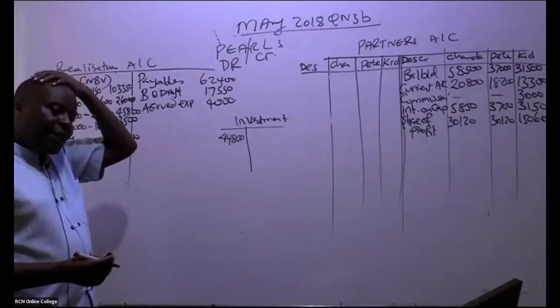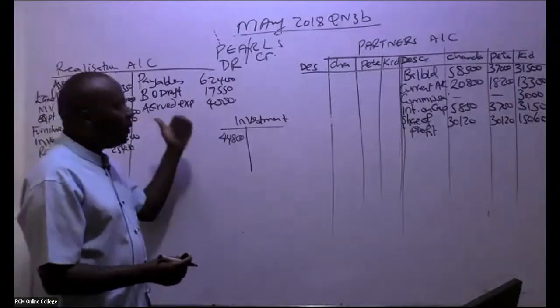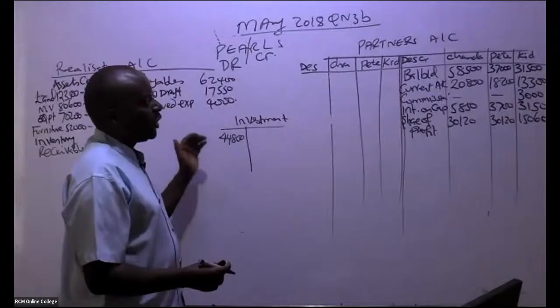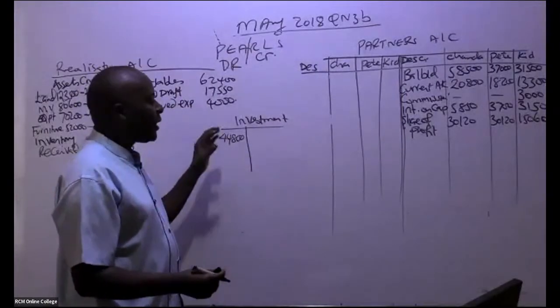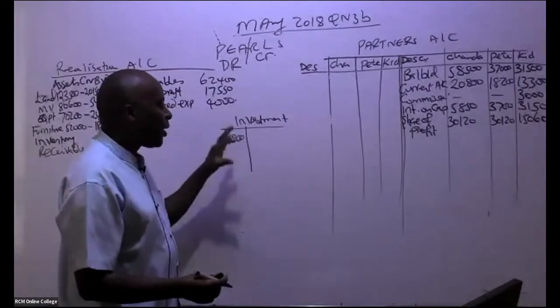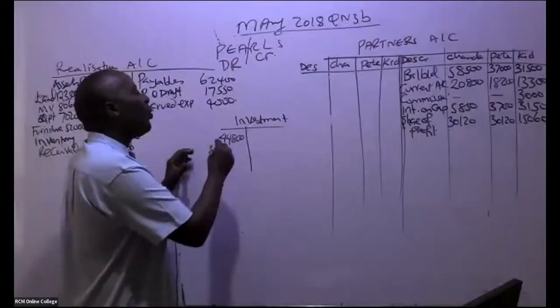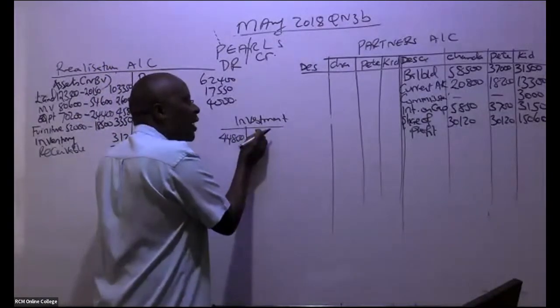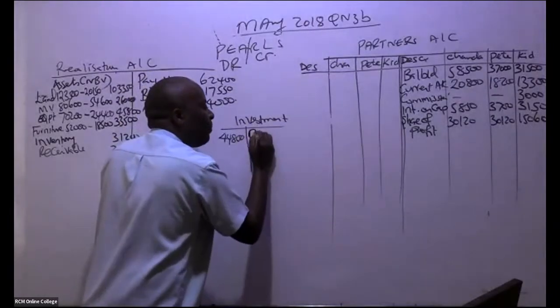But in this case, by the time we are selling our partnership to a company, we can see automatically that we were able to transfer this. Let's close this account, because remember this investment went to the partners. So we come here and credit the investment account.